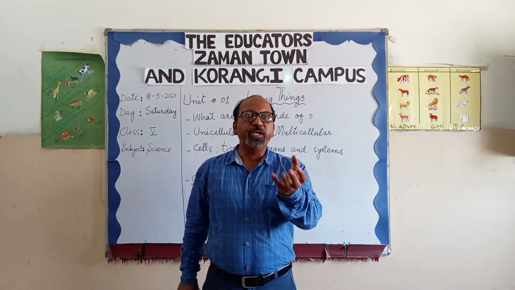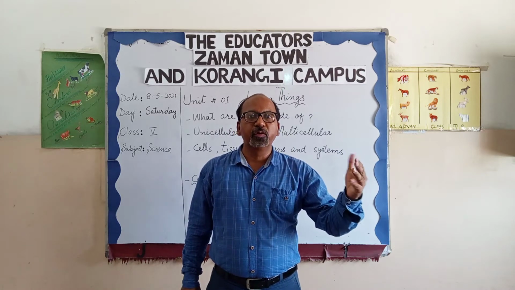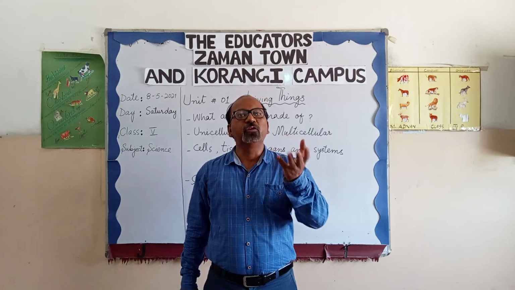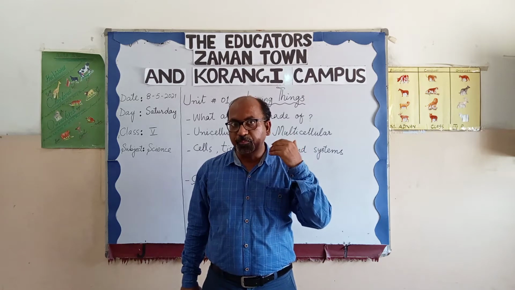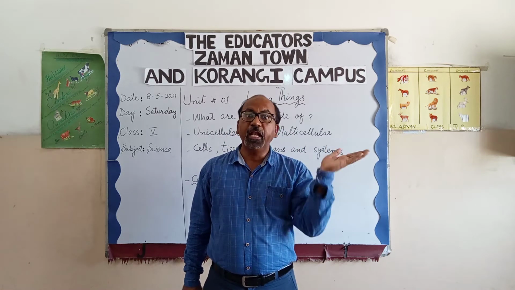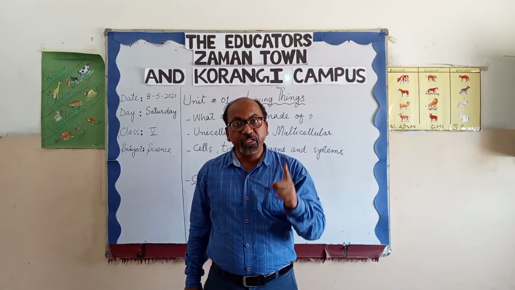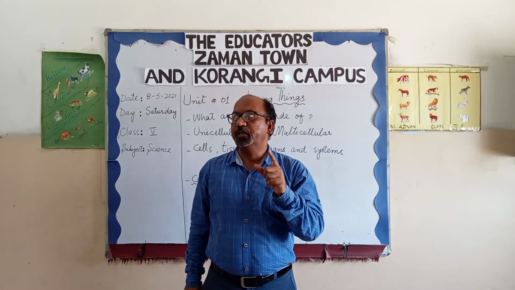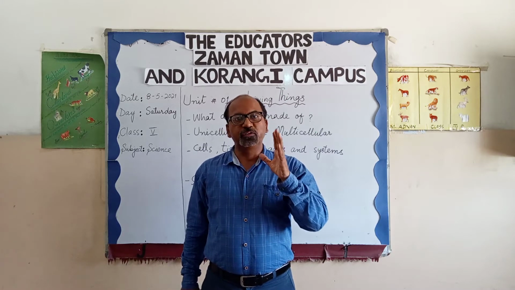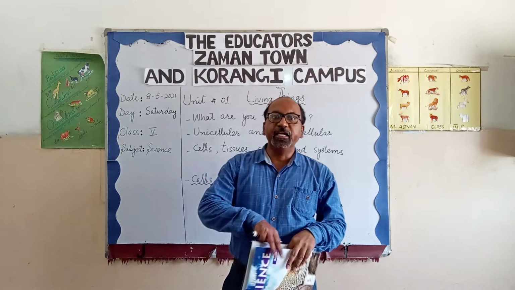We need food to eat, we can move, we can breathe, we need oxygen to be alive, and we excrete a lot of things. Likewise, a cell itself is a living thing and it performs all the functions which our body performs. So, a cell is a living thing.